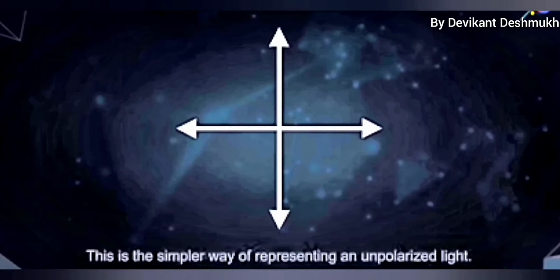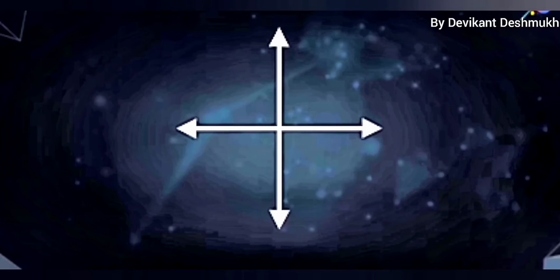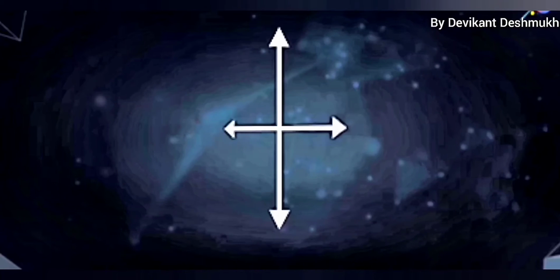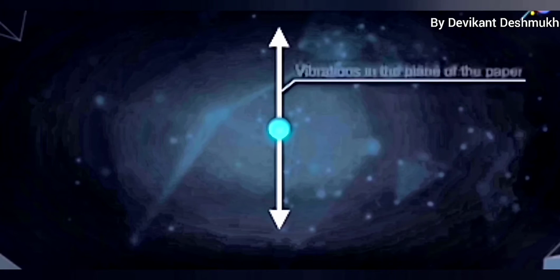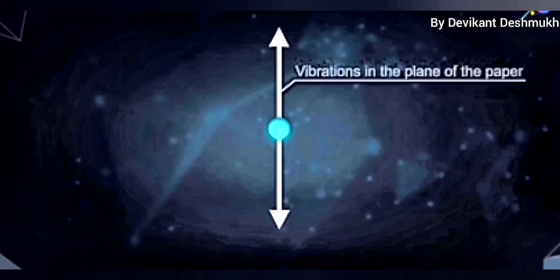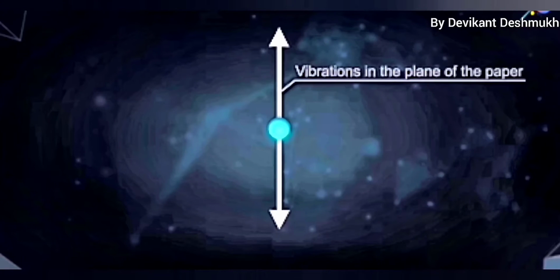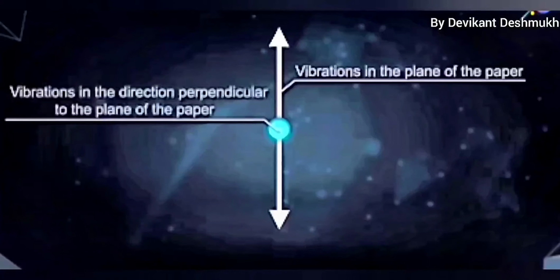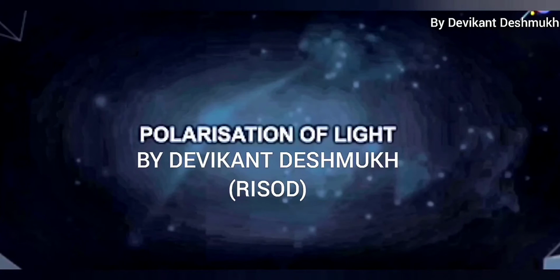This is the simpler way of representing unpolarized light. This is the front view of the wave. On paper, such unpolarized light can be represented as: the arrowhead represents vibration in the plane of paper, whereas the dot represents vibration in a plane perpendicular to the plane of paper.